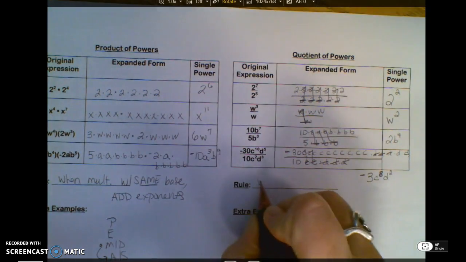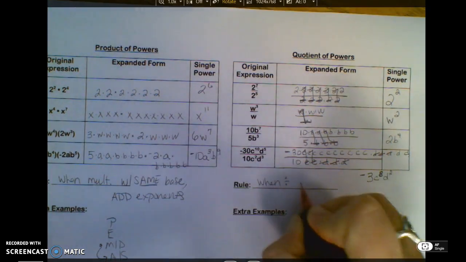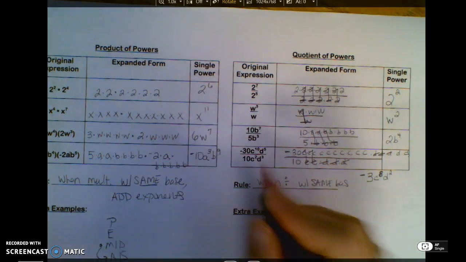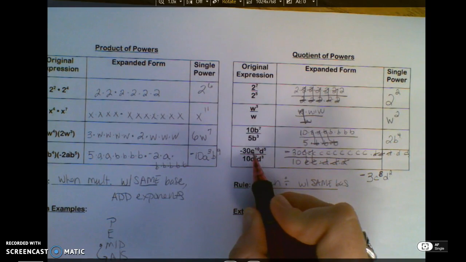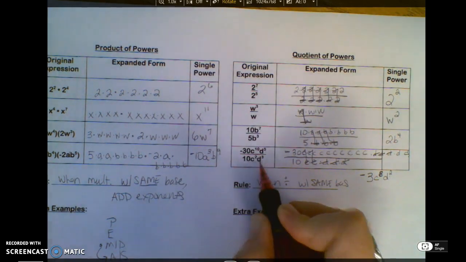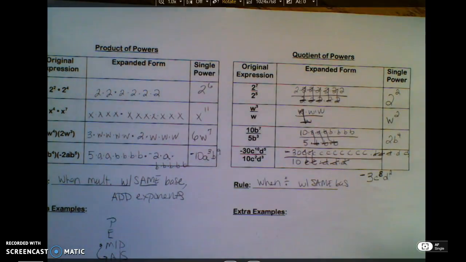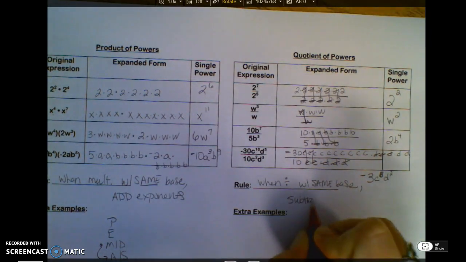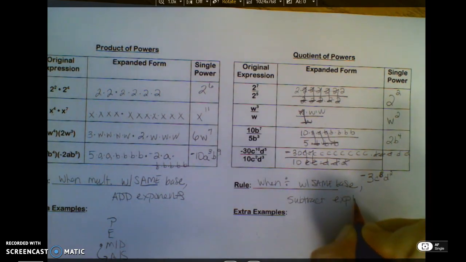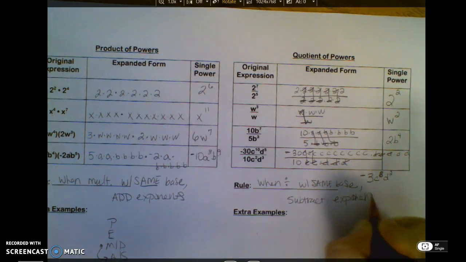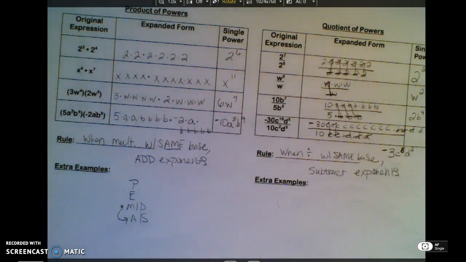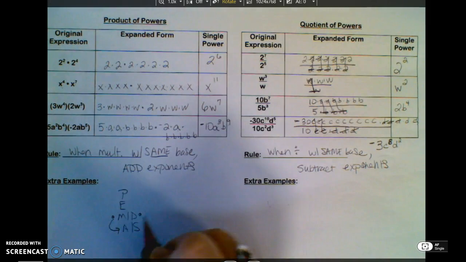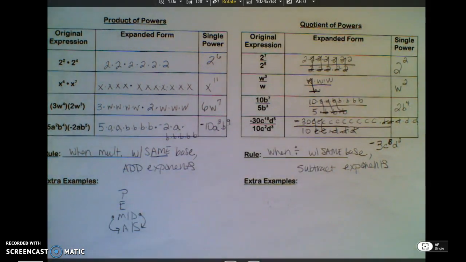So my rule, when dividing with, again, the same base, that means I didn't take the c's, 10, and minus 3 on the d. Bases have to match. Same base, subtract your exponents. Now, again, I can go back to my PEMDAS rule. If you look here, here I am dividing. One less operation is to subtract your exponents.